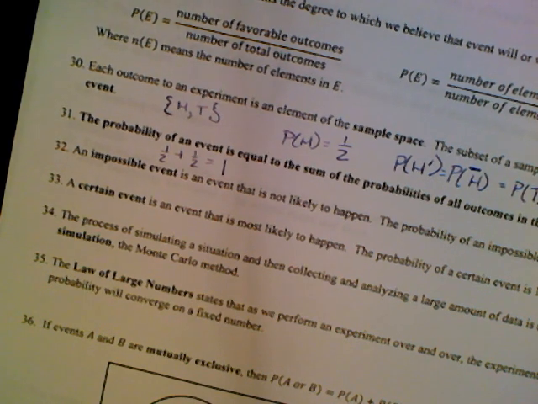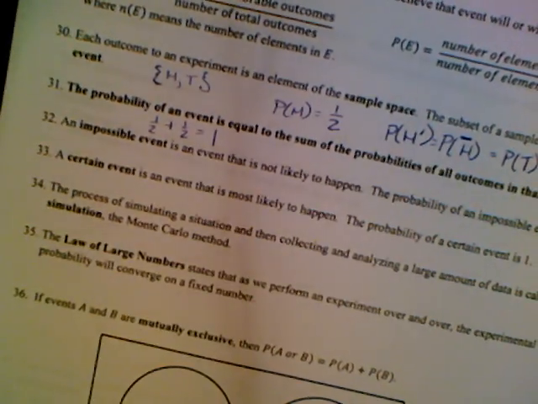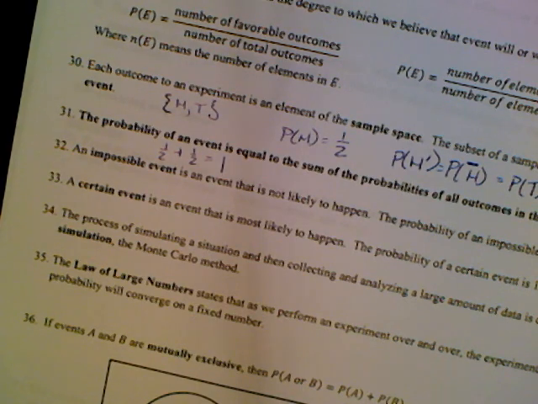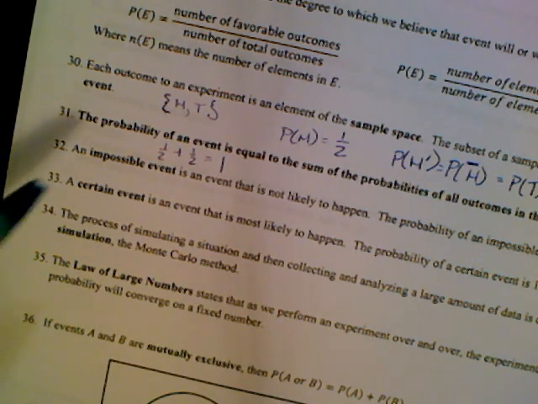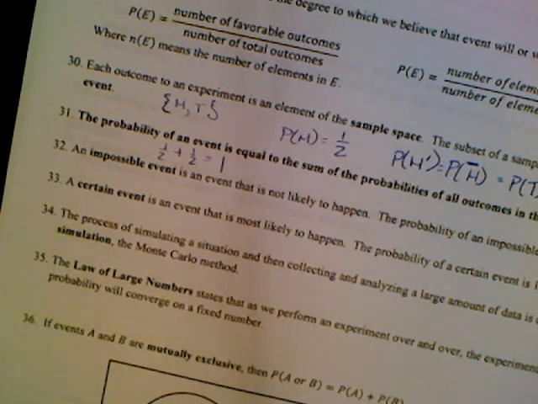An impossible event is an event that will not happen. Okay? That is likely not to happen. The probability of an impossible event is 0.